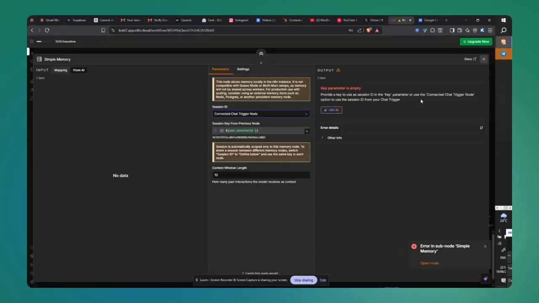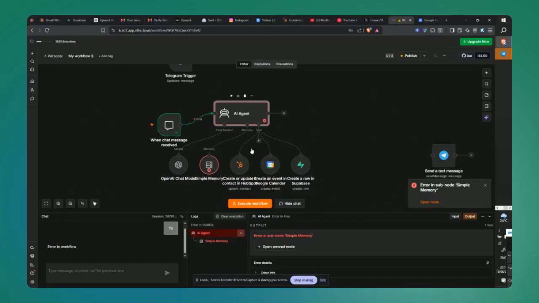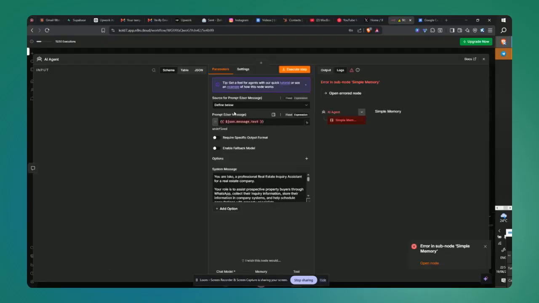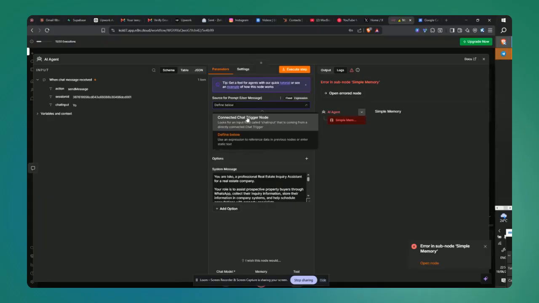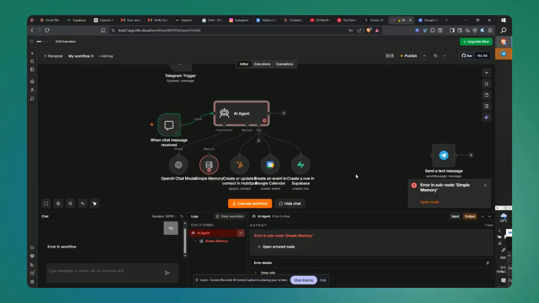Same thing with the AI agents. You won't have to map the prompt user message. It's going to automatically be the connected chat trigger node. So whenever you're switching from the on chat message received to the Telegram node, you would just have to change those things.